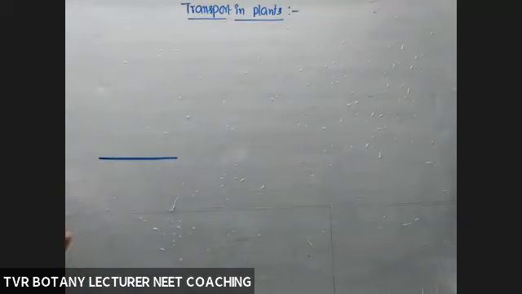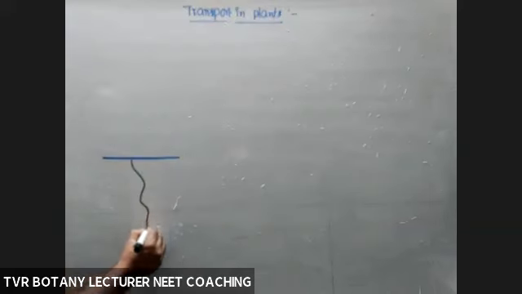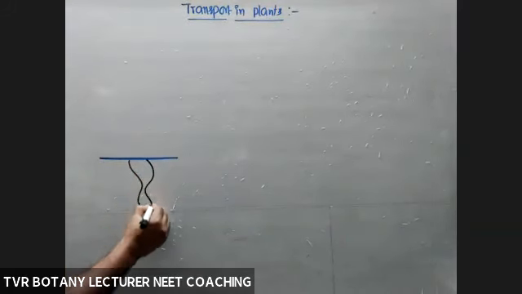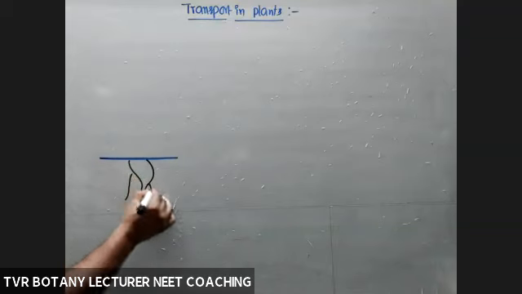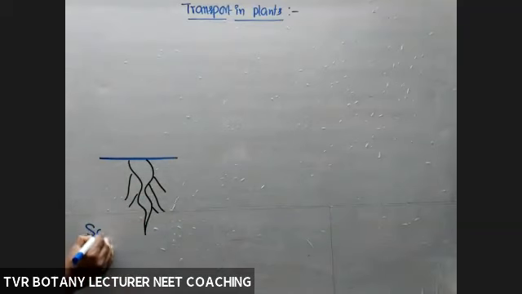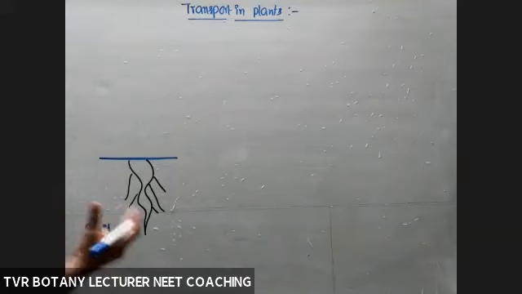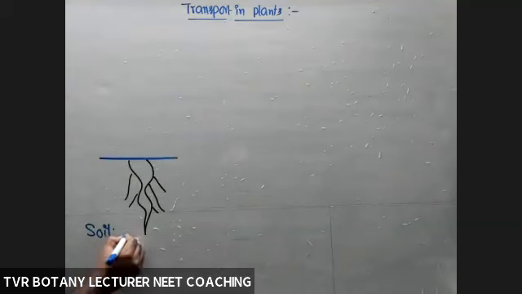And here I'm taking a taproot system, and you may take a fibrous root system also. The soil is harboring a number of organic and inorganic components. They're well known to you.